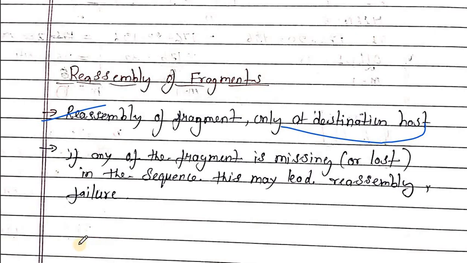In the previous class we have seen fragmentation offset. In fragmentation offset we divide one packet into multiple fragments and give them offset values so that we can arrange the packets in order. Now at the receiver end, when the receiver receives those fragments, how does it reassemble them?